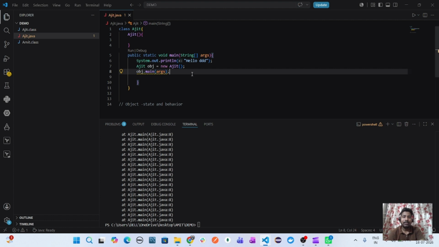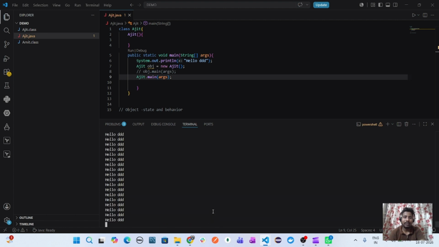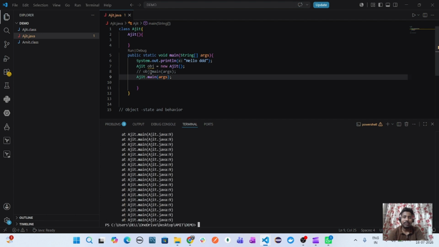So here we understand that we can call the main method using the object reference. We can also call it using the class name because it is a static method. A static method we can call using the class name. Here, I'll compile it again, because every time the code changes you have to compile and run, otherwise it will give the previous response. Here you can see again we are able to call it using the class name.